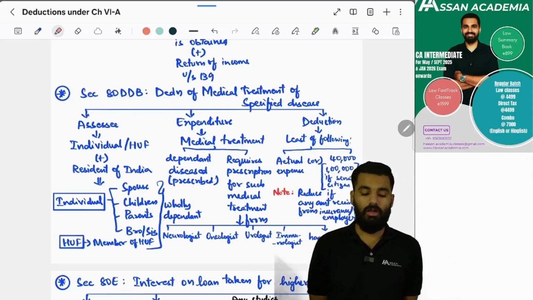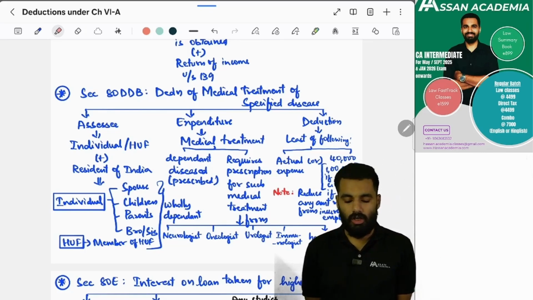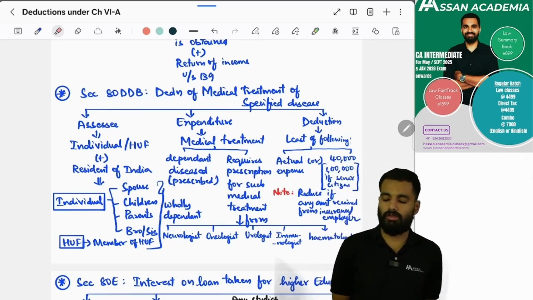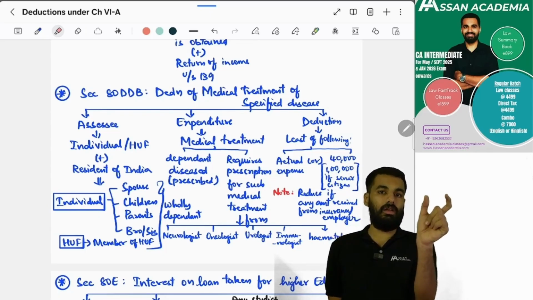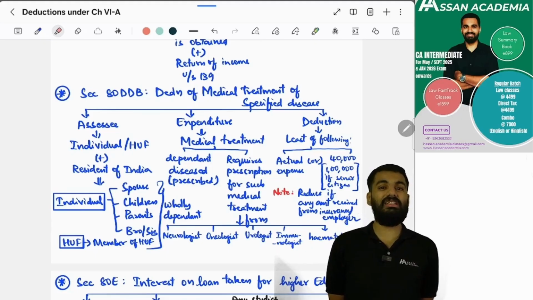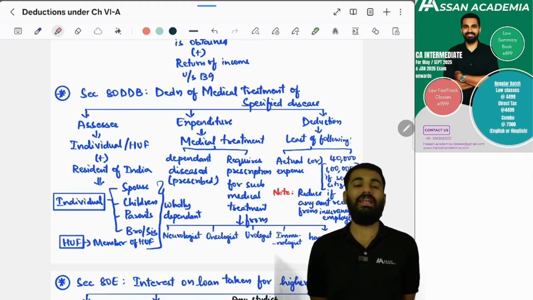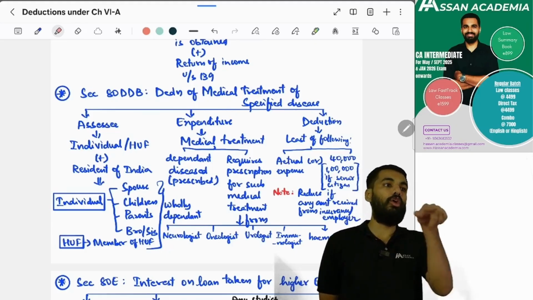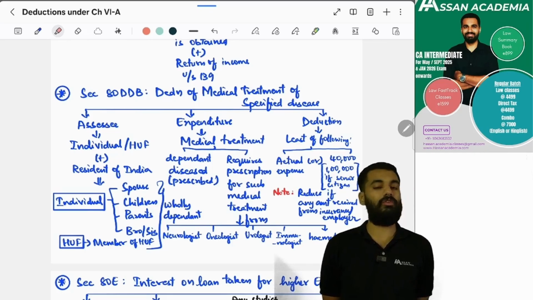So for this medical treatment, if doctors such as neurologists, oncologists, urologists, immunologists, or hematologists have given the prescribed treatment, then the deduction is the actual treatment cost incurred or 40,000 rupees. Yes, but if he is a senior citizen, this 40,000 will get increased to 1 lakh rupees. And in case an insurance amount is received, you have to reduce that amount from it.